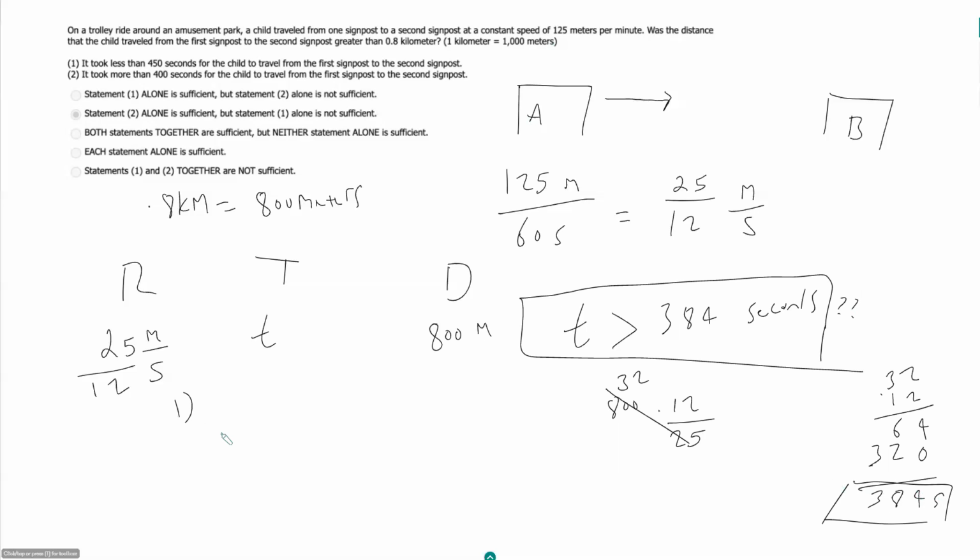And now our statement should be easy. So it took less than 450 seconds for the child to travel from the first signpost to the second signpost. So knowing that it took him less than 450 seconds doesn't necessarily mean we know if it took him more than 384, because it could have been 385 or it could have been 383. So insufficient.